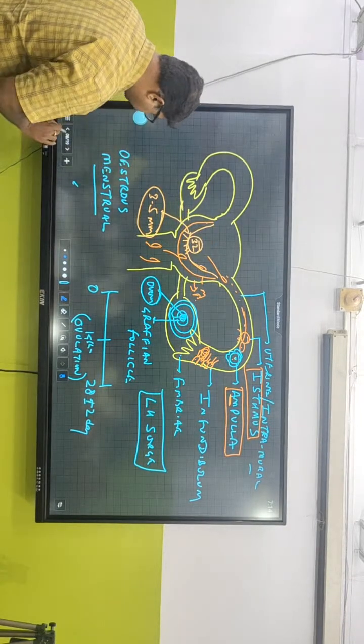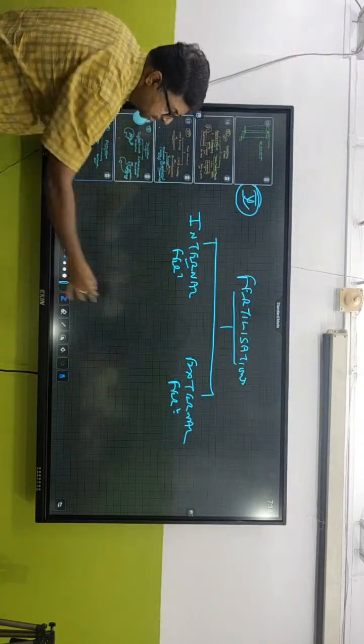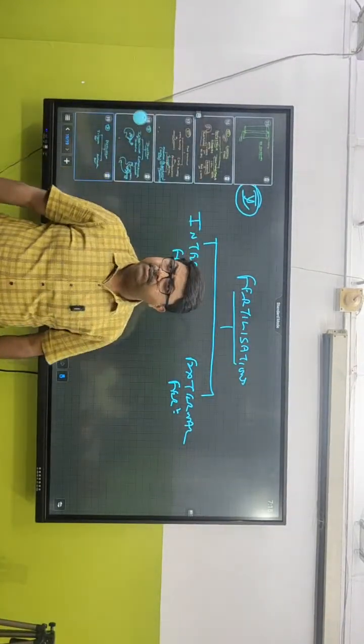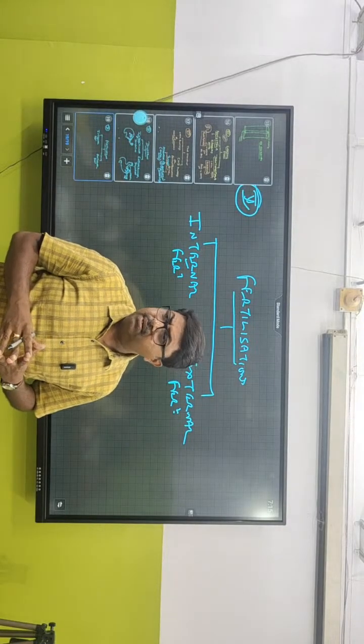If that happens, we call that as oogamy. So this kind of fertilization is what? Internal or external fertilization? Internal fertilization. What about external fertilization? Think about amphibia, think about fishes. They show what kind of fertilization?